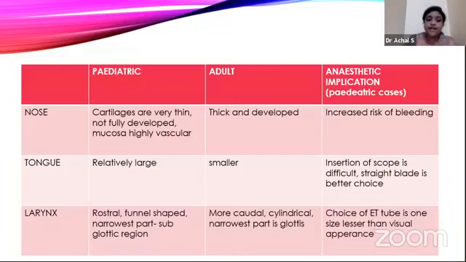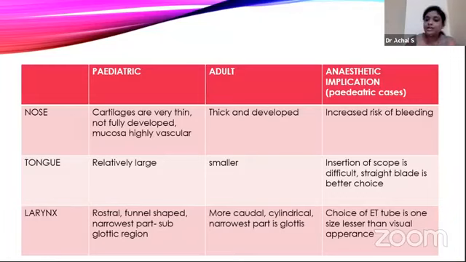Then the larynx. The larynx is more rostral and funnel shaped in case of pediatrics, whereas it is almost barrel or cylindrical in adults. So in the pediatric airway, the narrowest part will always be the cricoid cartilage itself, whereas in adults it is the glottic opening which is the narrowest part. So the ET tube size will vary.